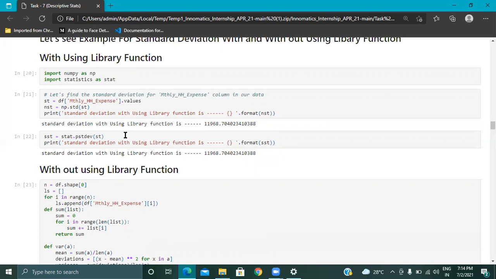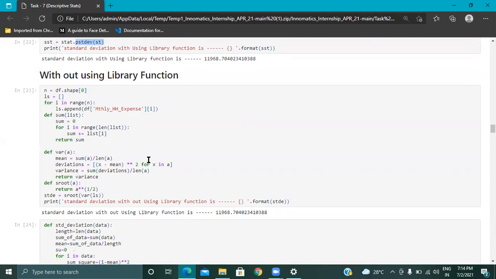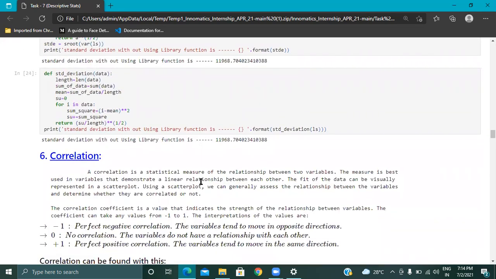or given column. So pstdev. This is the keyword which helps to find out the standard deviation by using the statistics library. So this is the background code of the standard deviation. You just take a look. You can easily understand.